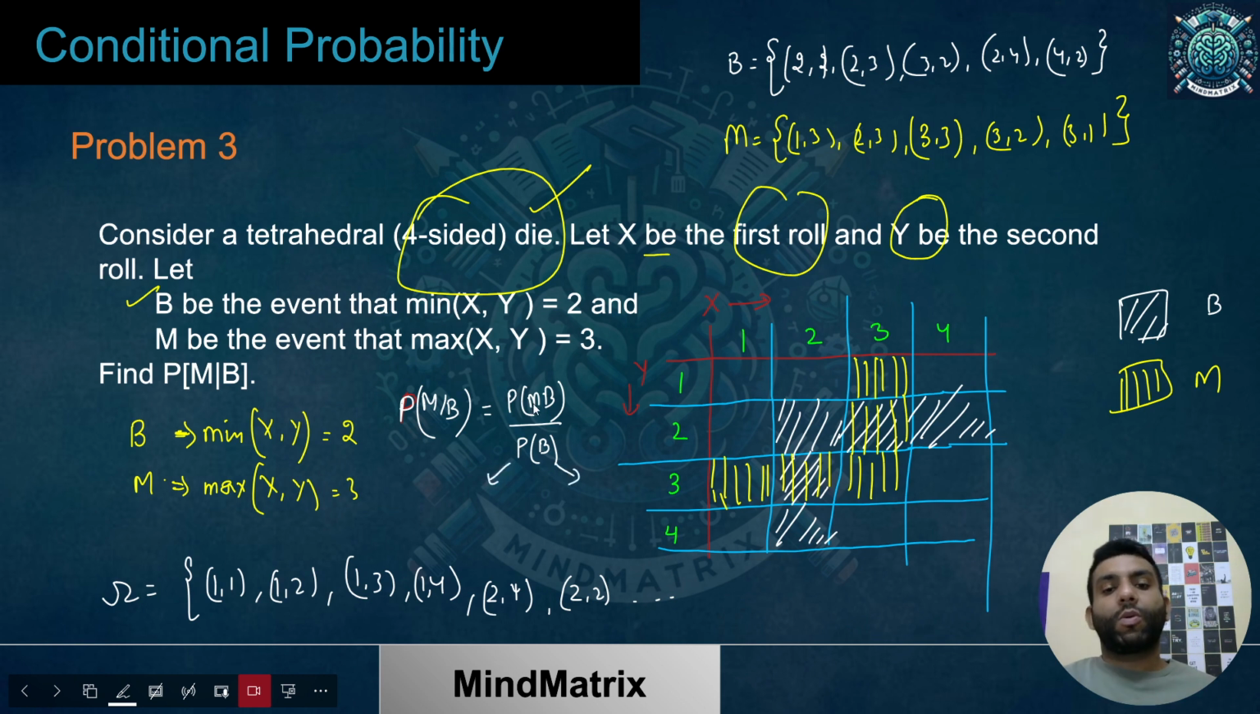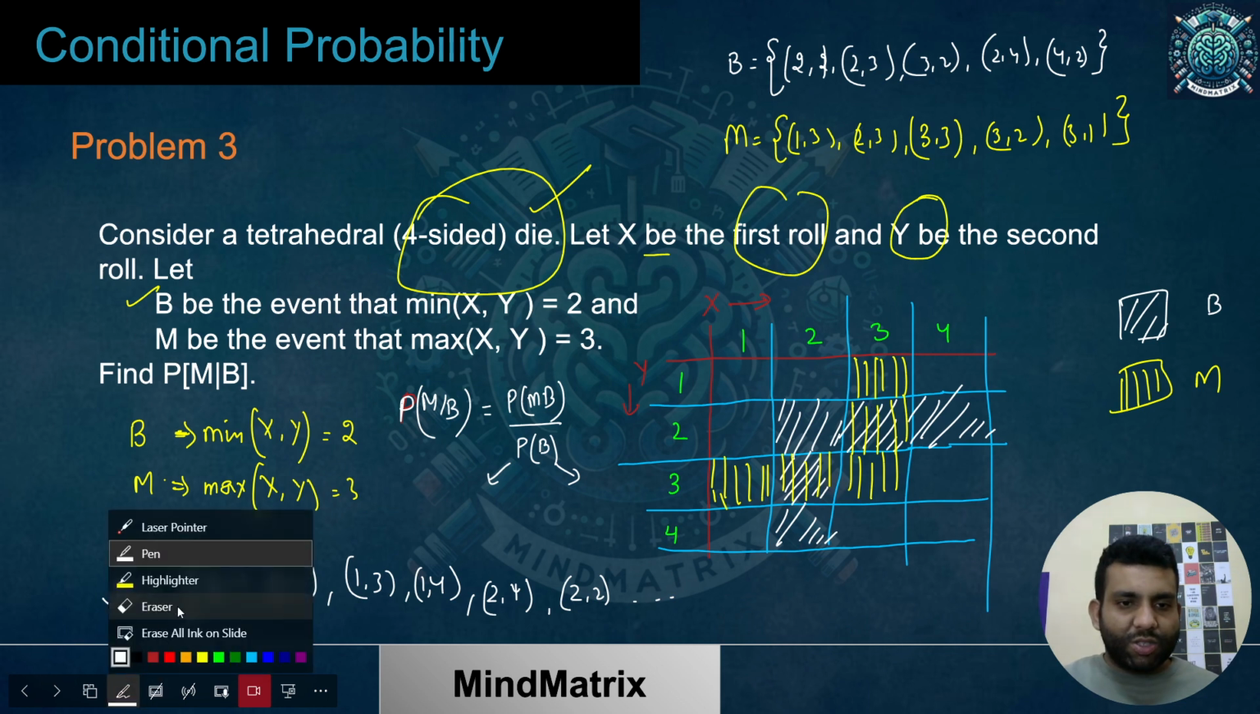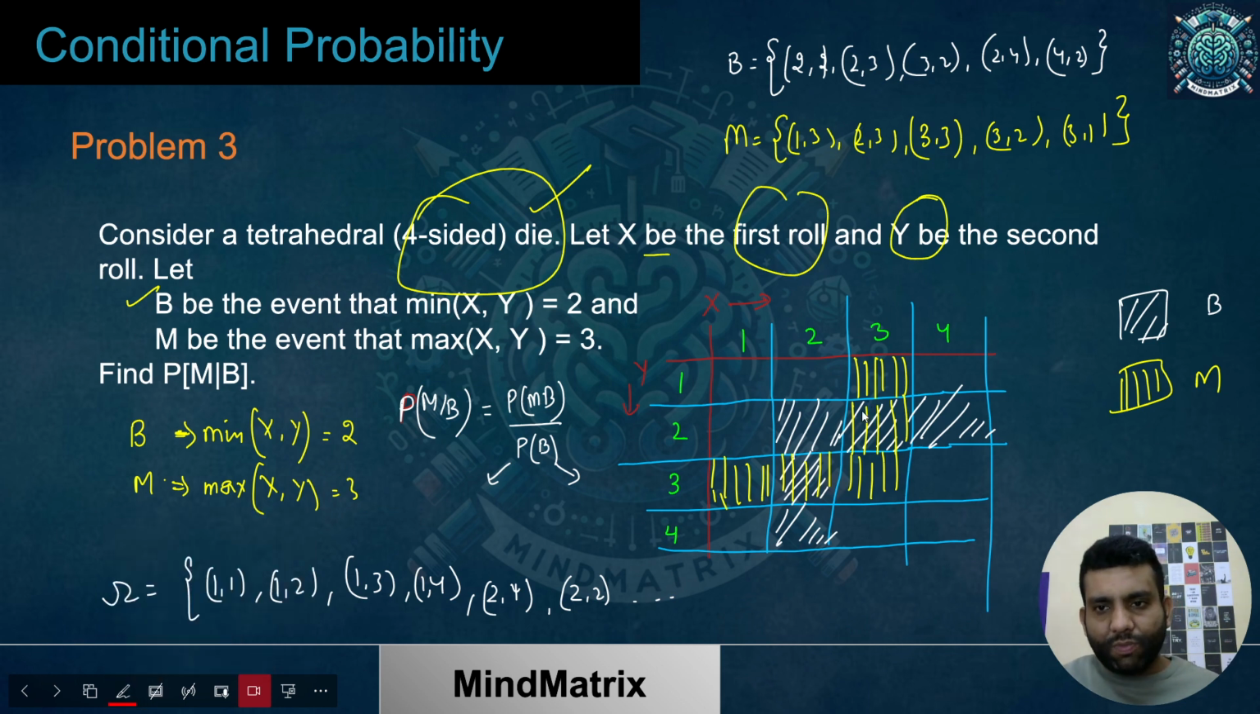So if I talk about probability of MB, that means the common portion. What are the common portions? You can see over here, these are the common portions. This is common and this is common. Now P of MB is what, how many such pairs are there? 2 pairs are there. And out of how many pairs? Out of 16, because there are 16 possible values. 4 possible values for X, 4 possible values of Y. So overall we'll be having 16 values in our sample space.